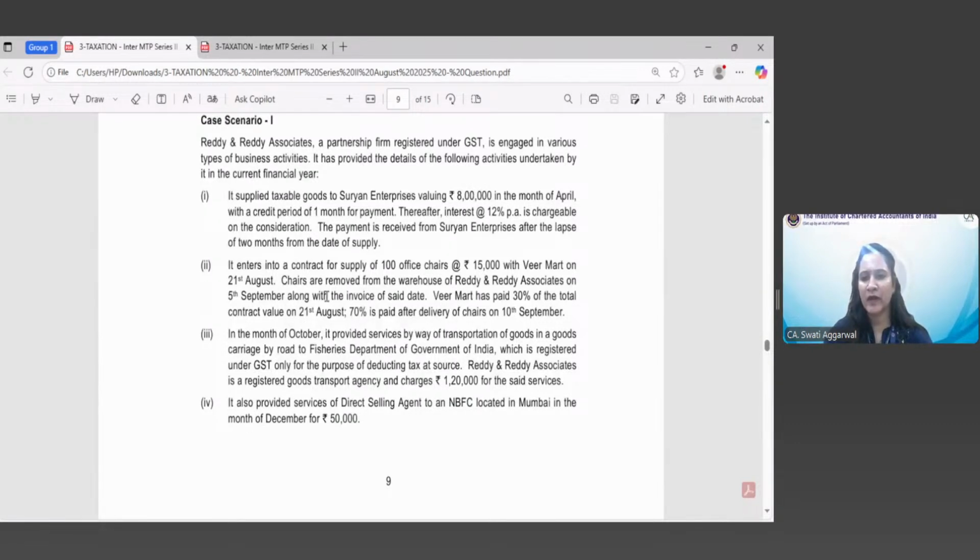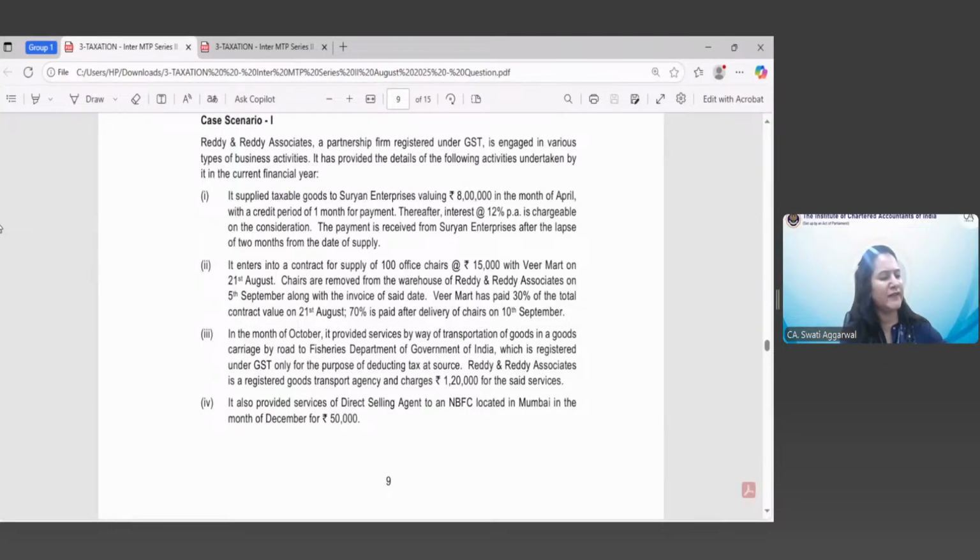Good afternoon, Mr. Vinay. For your knowledge, we are going through the case scenarios for MTP2. Lot of students asked us the query, ma'am, how to go through the case scenario, how to arrive at the correct answer in the case scenario. So we just have gone through the facts of the case scenario and asked question number 1, and we want all the students to interact with us. So you may also give your answer to question 1 of case scenario 1 in the query link so that we can discuss.